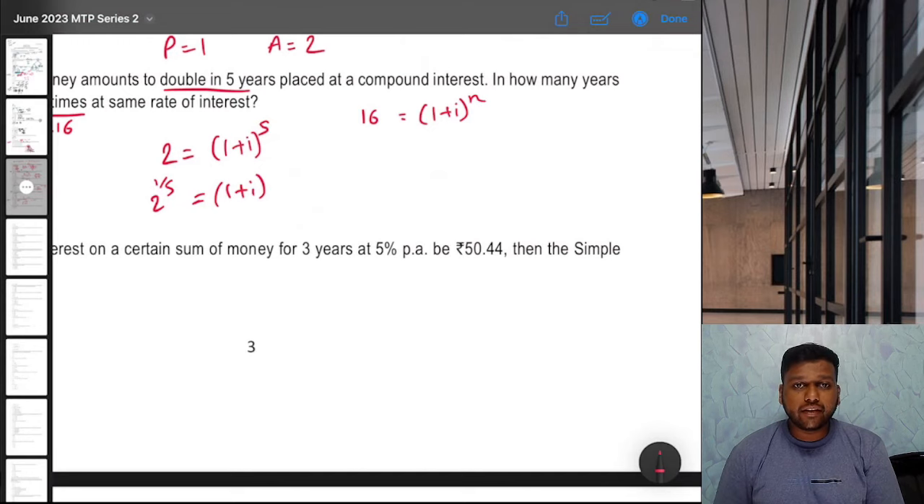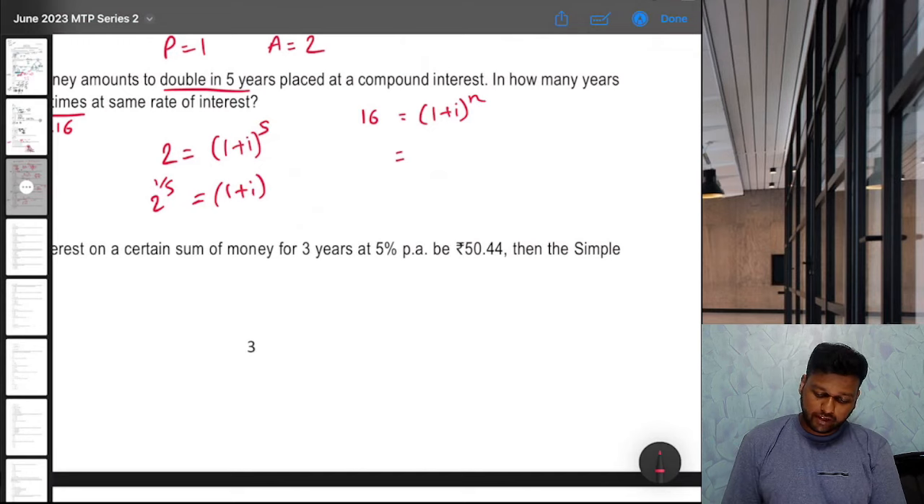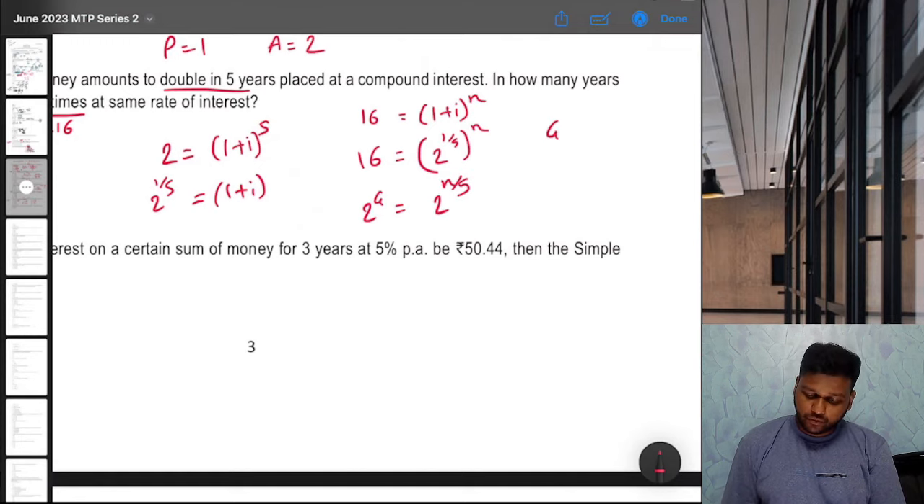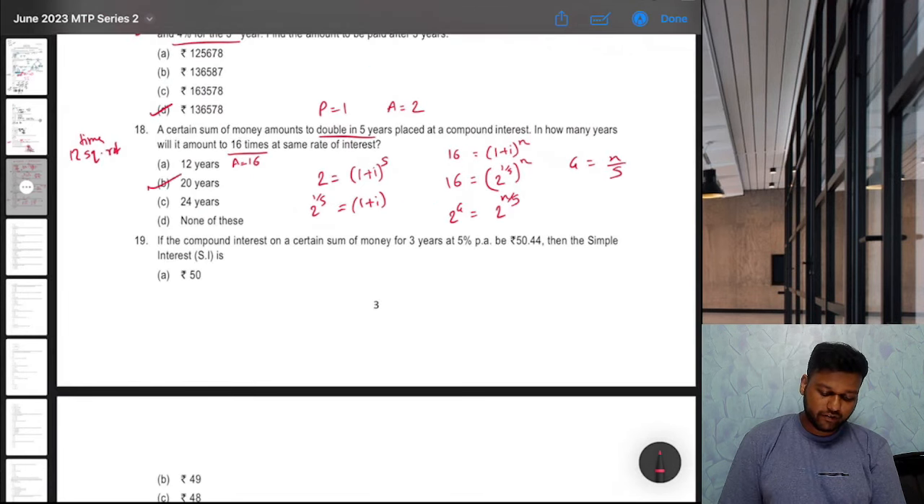We want to find this n. But we know what 1 plus i is. 1 plus i is 2 raised to 1 by 5. Bracket raised to n is 16. 16 is nothing but 2 raised to 4. So can I write 2 raised to 4 is equal to 2 raised to n by 5? That means 4 is equal to n by 5. That means n is equal to 4 into 5. Option B is the correct answer. It was a really good question.